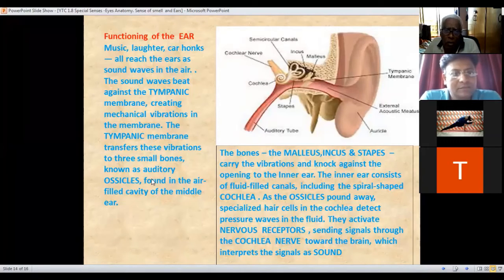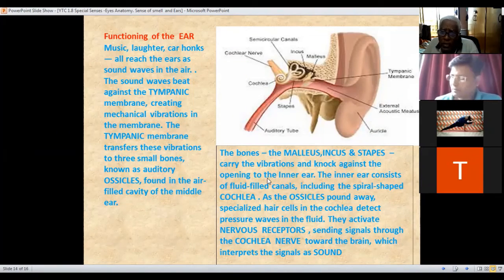Here, the ossicles are found in the air-filled cavity of the middle ear. The bones: the malleus, ये malleus है, incus है, and the stapes. These are the stapes. Stapes, malleus, and incus carry the vibrations and knock against the opening of the inner ear. Okay. The inner ear consists of fluid canals, including the spiral-shaped cochlea. This is the cochlea. दिखता है ना cochlea, spiral shape, just like amoeba जैसा है.